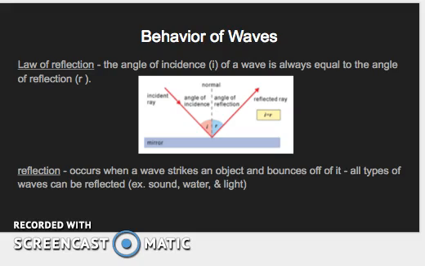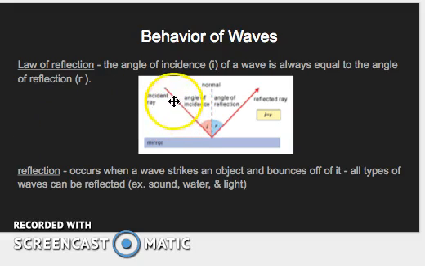The behavior of waves. This is the title of our notes. This is where it's going to be saved when we turn it in on eBackpack. We're starting off with the law of reflection. This law states that as a wave comes into a surface, it has an angle of incidence, and that angle is going to be equal to the angle of reflection as it bounces off. And we can see this in the picture here.